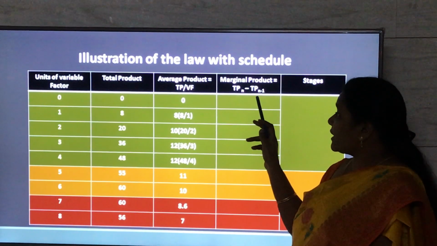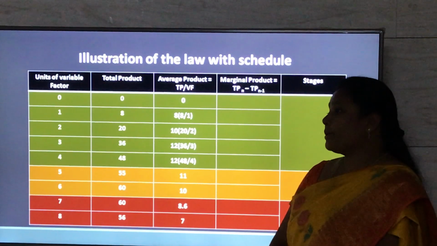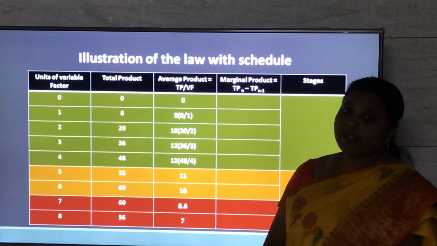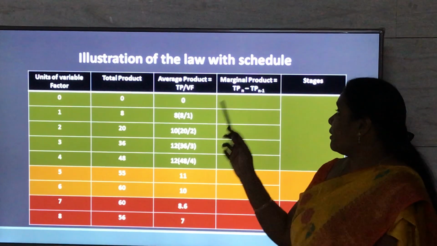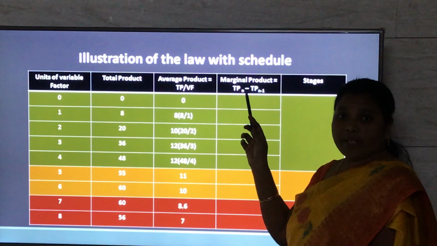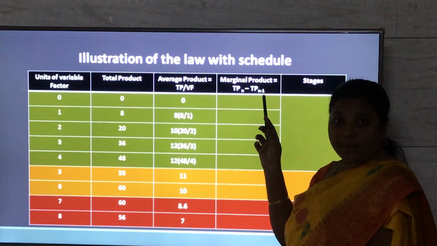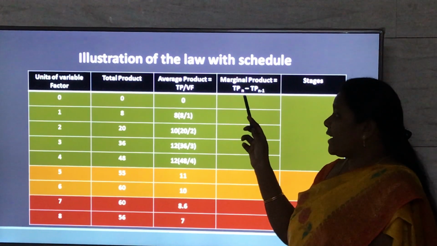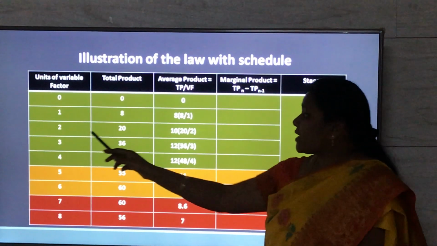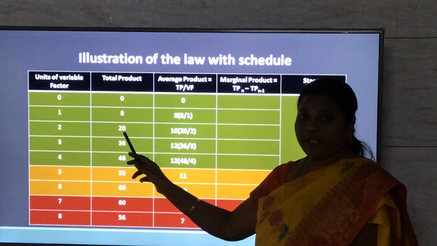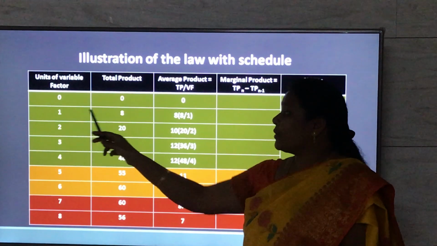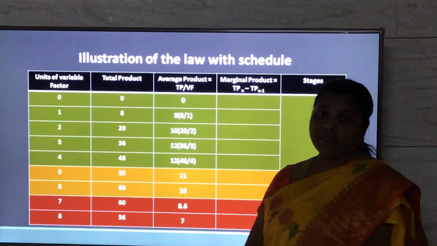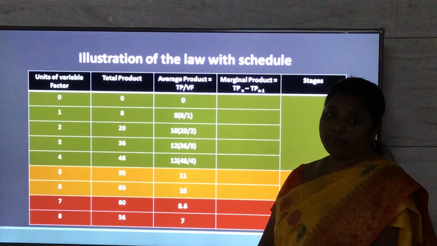Now, what is happening to marginal product? The marginal product is the additional output produced by the additional laborer employed, which can be obtained with the help of the equation TP(n) minus TP(n-1). Total product of n, that is total product of the second unit of labor employed, minus total product of the first unit of labor employed. We get marginal product.